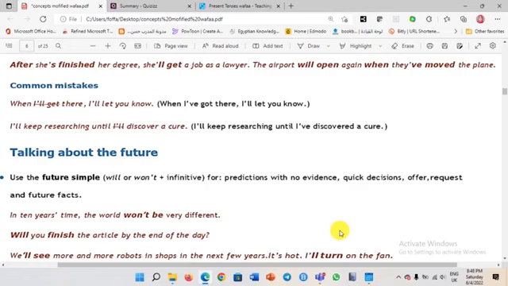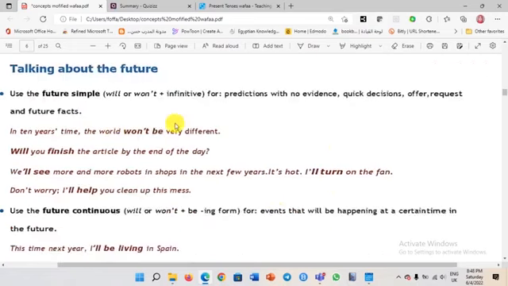I think Mrs. Wafa will continue with you. Okay, so talking about the future, how can we talk about the future with our English tenses? Use the future simple.